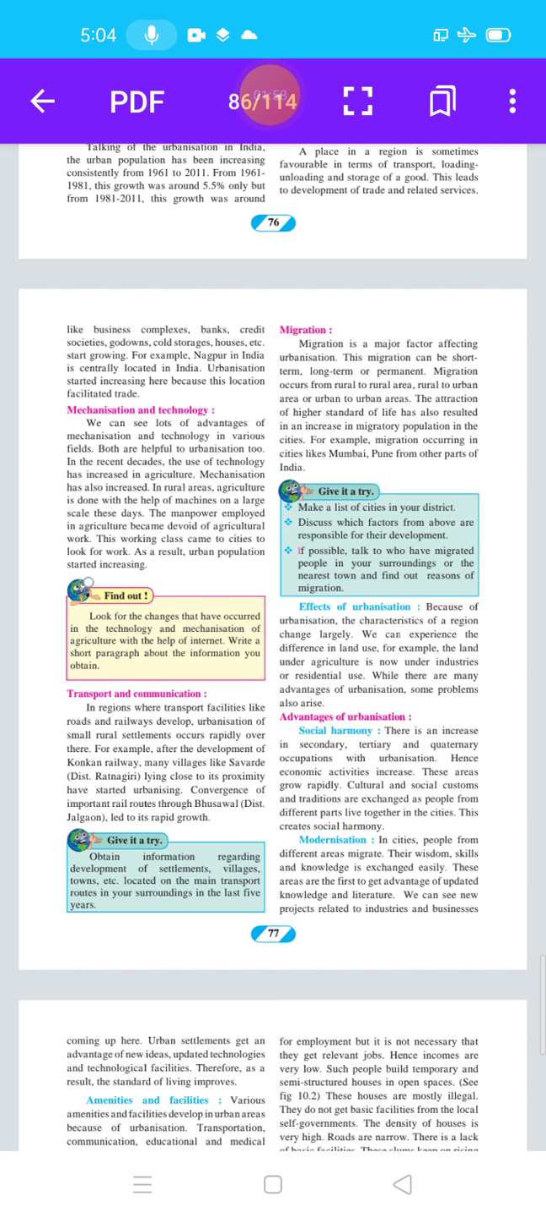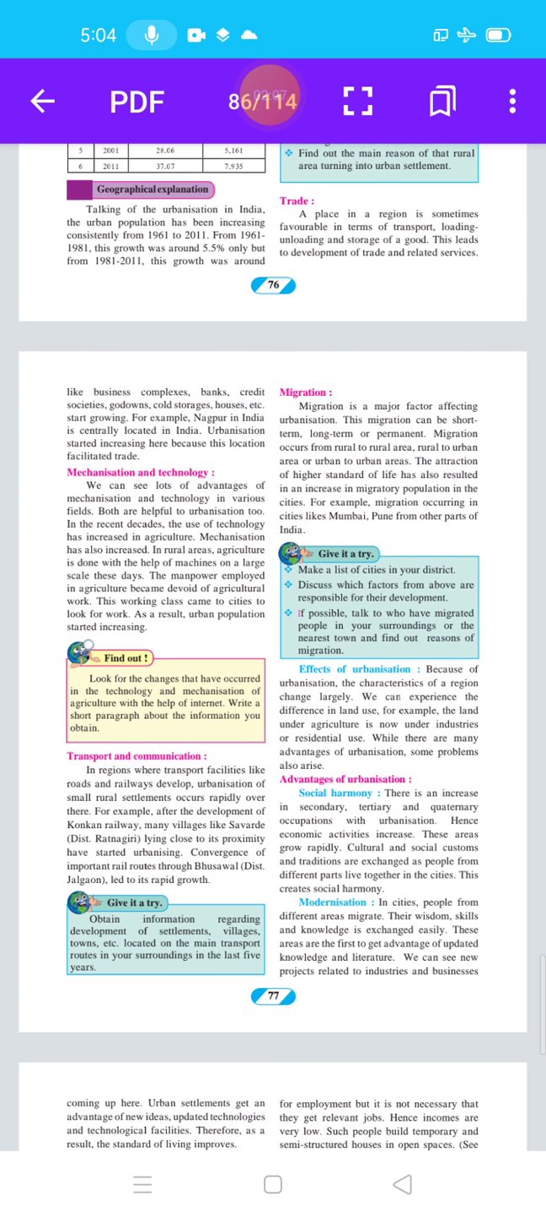Migration occurs from rural to rural area, rural to urban area or urban to rural area. These are the 3 types of migration. The attraction of a higher standard of life has also resulted in an increase in migratory population in the cities. For example, migration occurring in cities like Mumbai and Pune from other parts of India.